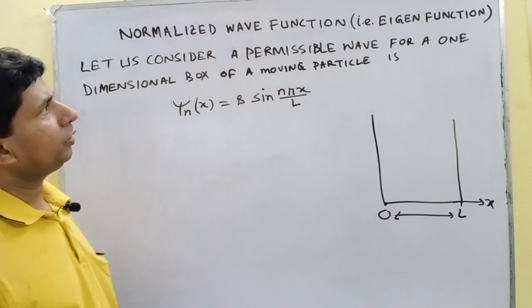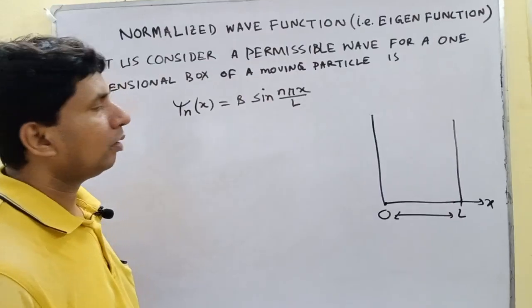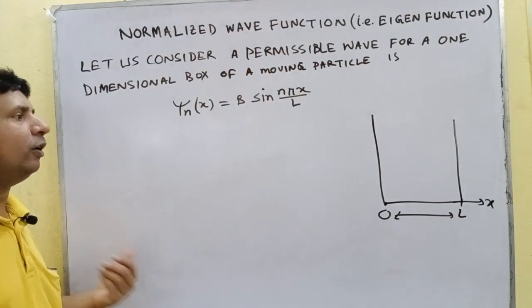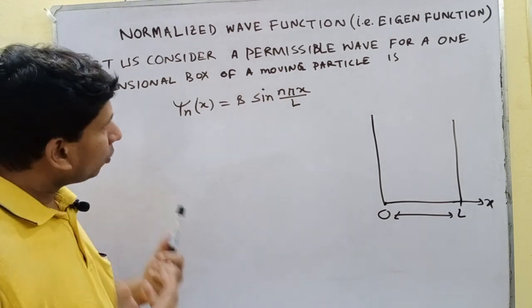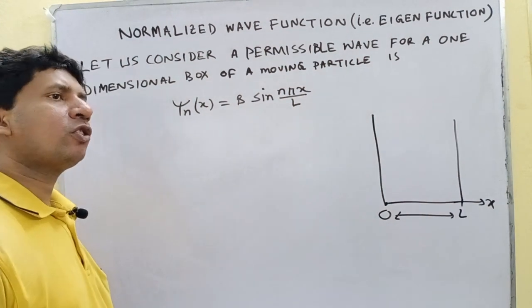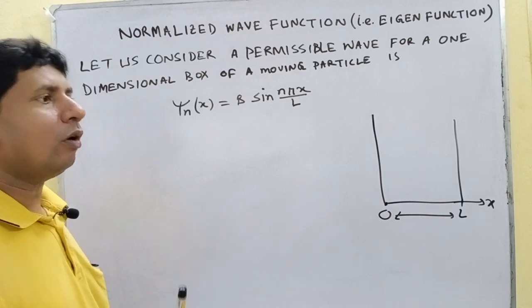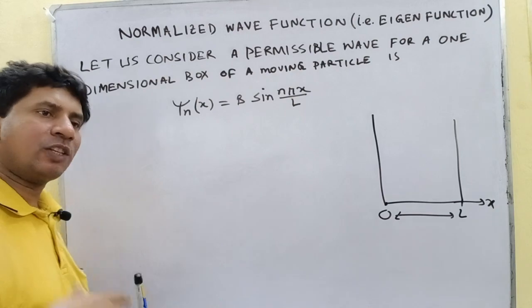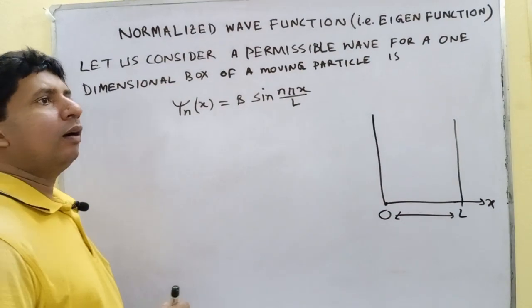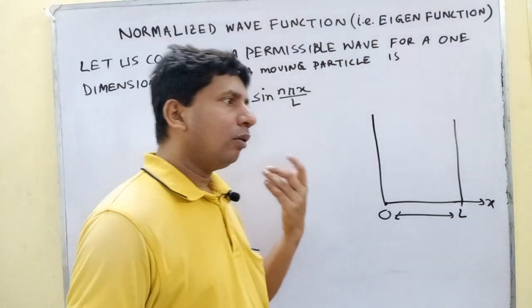Okay. So in terms of L, I will calculate the value of b. But how will I calculate it? What will be the permissible value, which is known as normalization of the wave function? We know the probability and probability density. What is probability density? And what is probability?